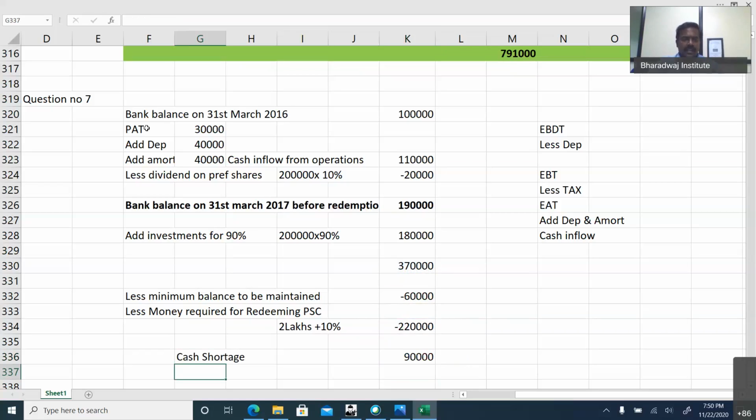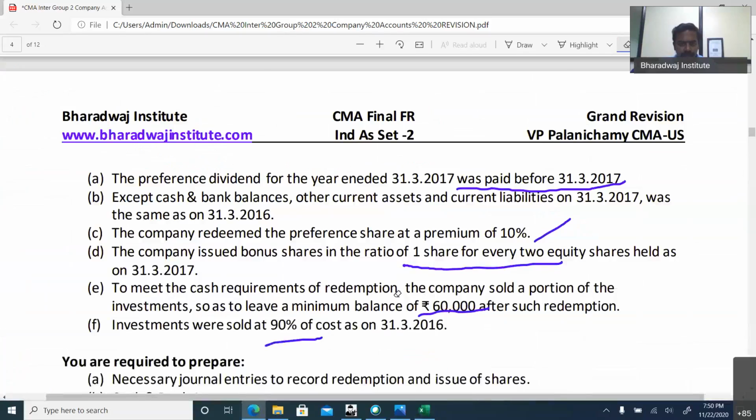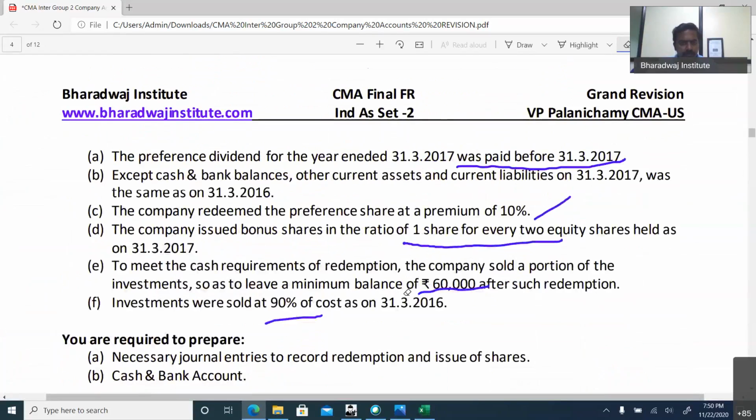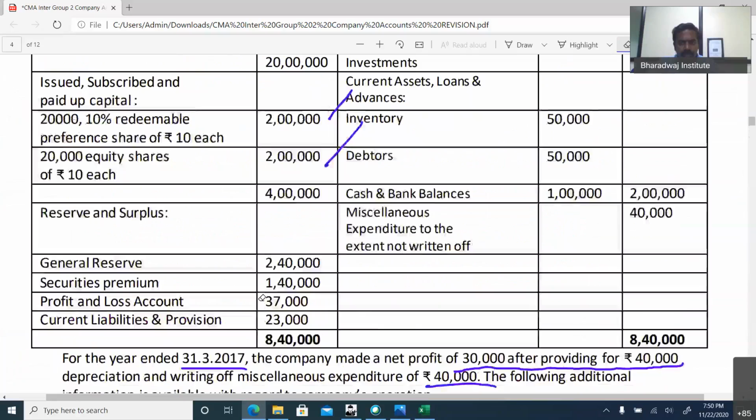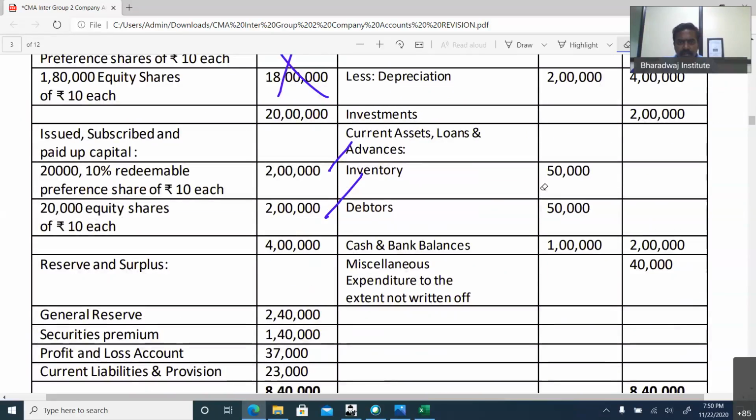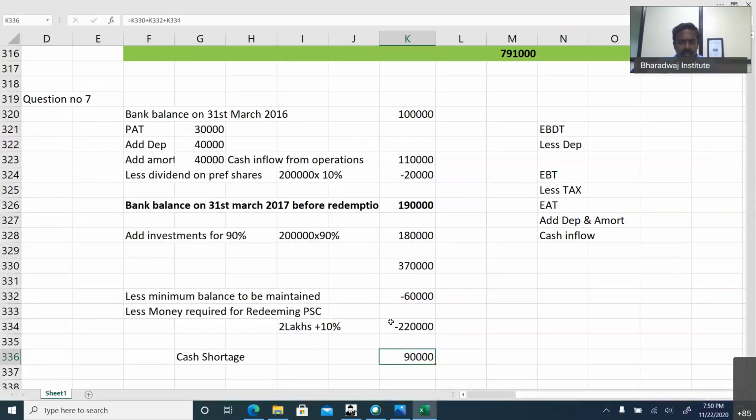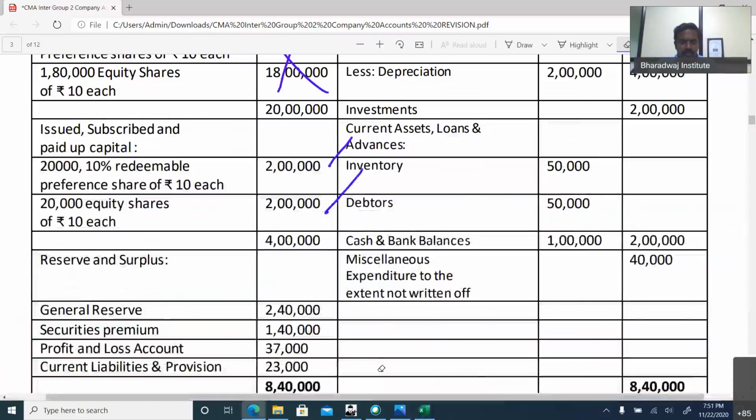Once again, I repeat. Opening bank balance is given in the problem. Profit after tax, add back non-cash items, you will get cash flow from operations. Minus dividend on preference shares will give us bank balance before redemption. We sold investments, there is an inflow. We need a minimum balance and money required for redemption. There is a cash shortage of how much? 90,000, or is there a surplus? Investments, 2 lakhs into 90%, 1,80,000 we sold. Yeah, everything is correct. There is no fresh issue required.